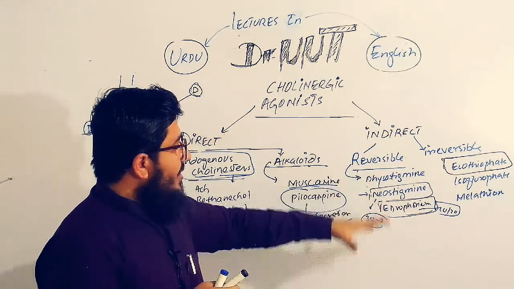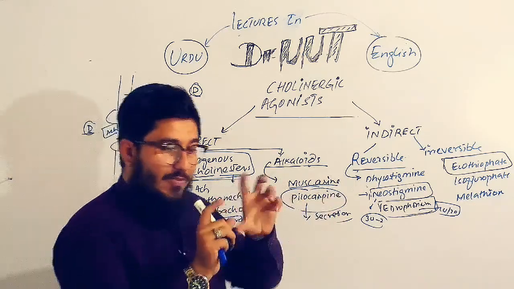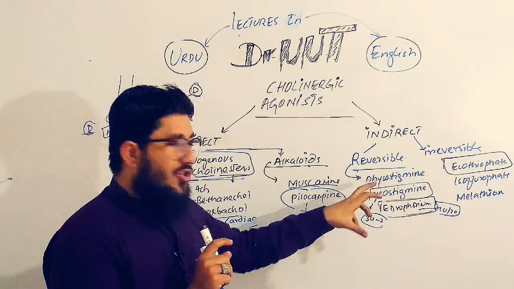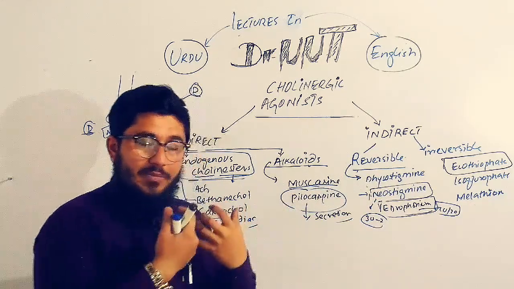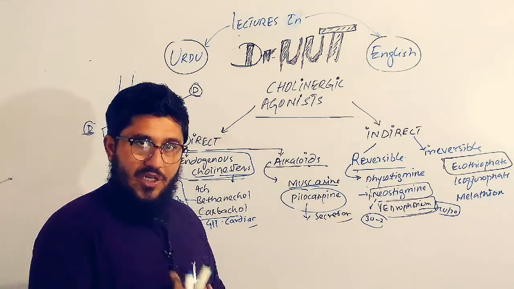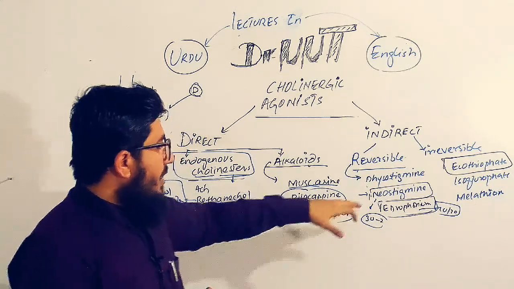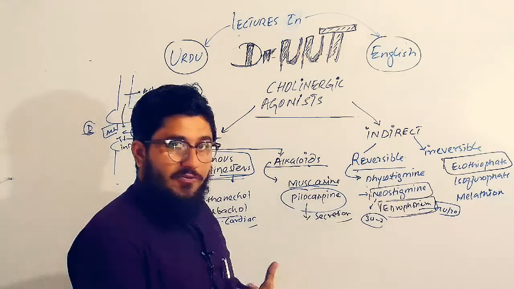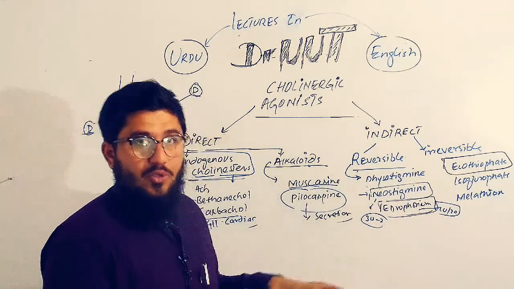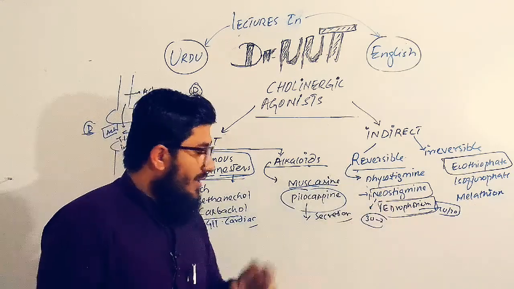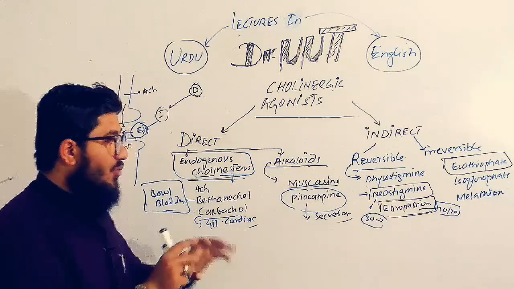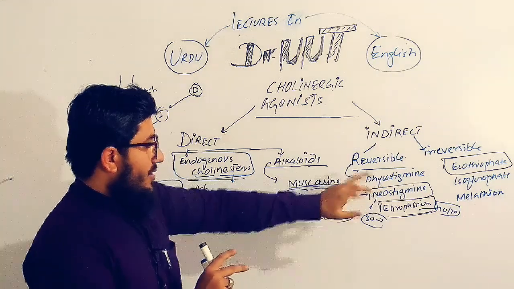And why do we take these kinds of categories? Again, because of the specificity of the actions. Physostigmine has a quaternary structure and can cross the blood-brain barrier. It can penetrate the central nervous system. It is responsible to control somehow the actions of the GIT and bladder or intestine. Neostigmine is the same, showing actions on intestine and bladder, and the same is the case with edrophonium. Then what is the difference in clinical usage? Clinically, physostigmine, neostigmine, and edrophonium each have a very specific use, which I'm going to discuss right now.